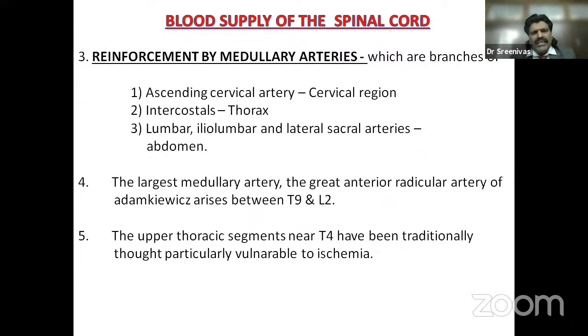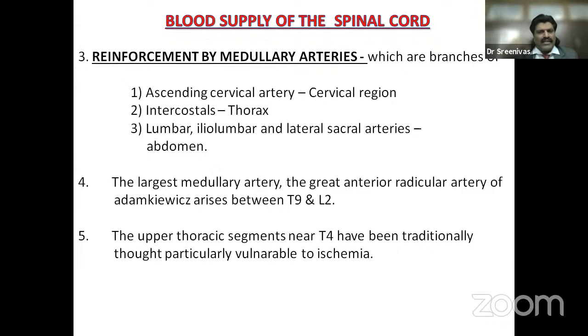Yeah, we have the reinforcement by medullary arteries. So these are the main arteries, a single anterior spinal artery and paired posterior spinal arteries. But there is reinforcement occurring at each level. For example, at the cervical level, there's a reinforcement by the ascending cervical artery. At the thoracic level, there's a reinforcement by intercostal arteries. And at the abdomen, there's a reinforcement by lumbar, iliolumbar, and lateral sacral arteries.